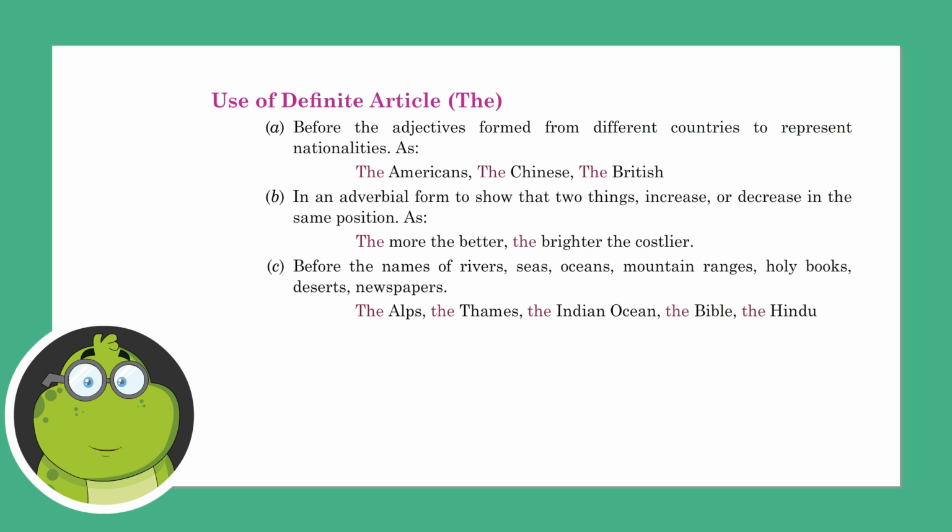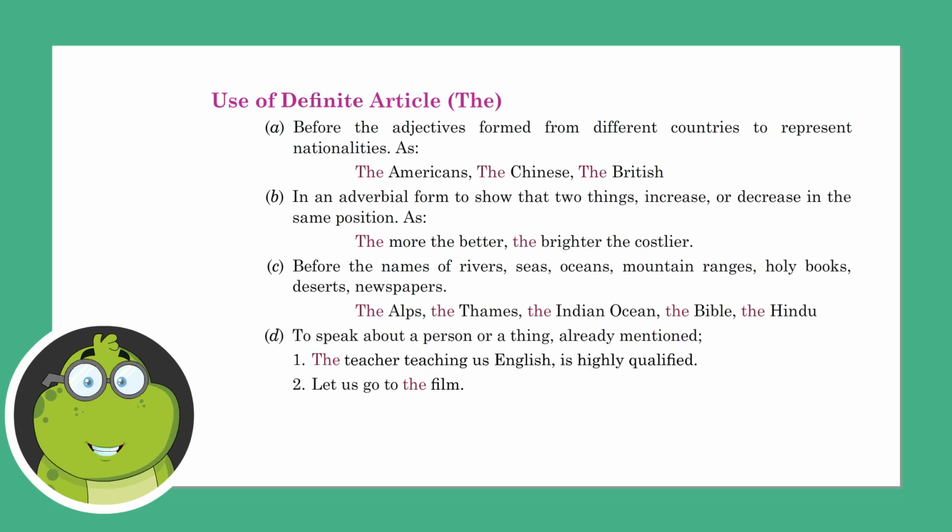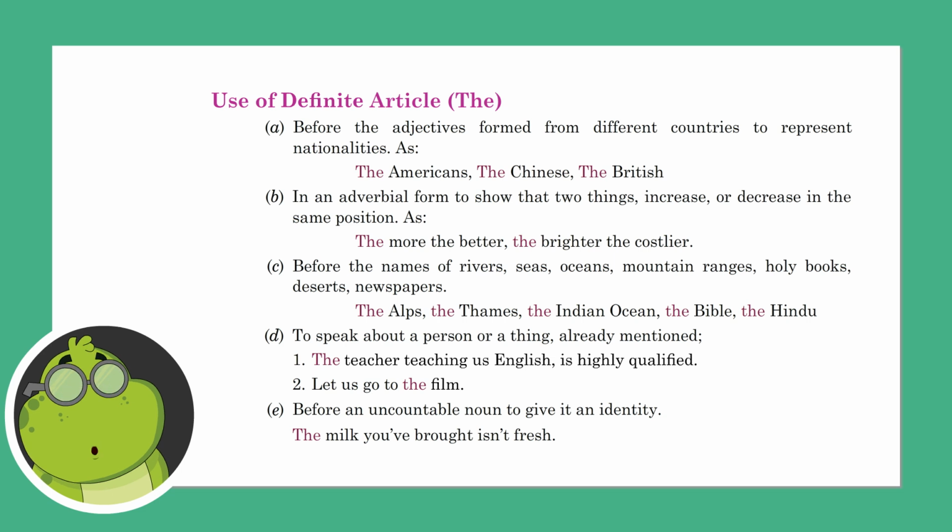Before the names of rivers, seas, oceans, mountain ranges, holy books, deserts, newspapers: the Alps, the Thames, the Indian Ocean, the Bible, the Hindu. To speak about a person or a thing already mentioned: The teacher teaching us English is highly qualified. Let us go to the film. Before an uncountable noun to give it an identity: The milk you have brought isn't fresh.